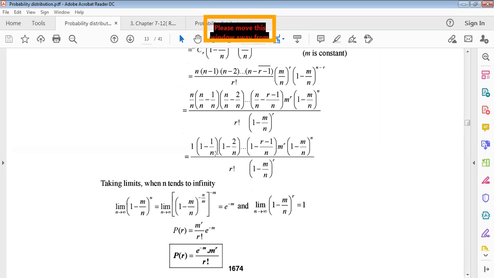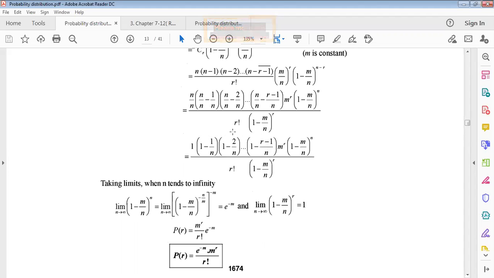But what happens to this term actually? For n large, n tends to infinity, that means 1 by infinity is 0, 2 by infinity is 0, something by infinity is 0. 1 minus 0, 1 minus 0, 1 minus 0, that means what will be the value of these whole factors? Only 1.